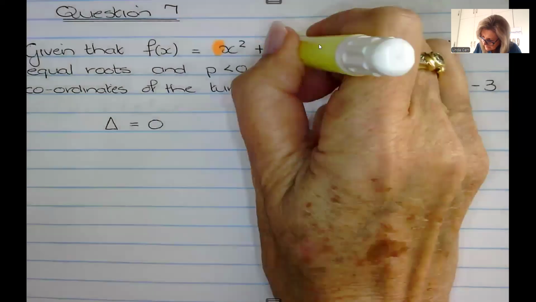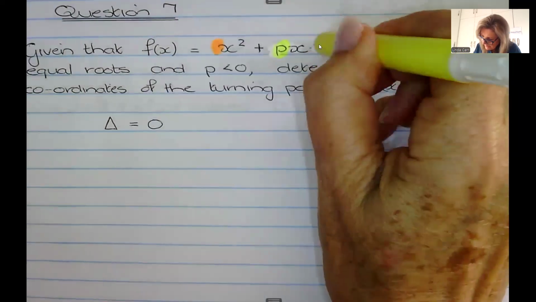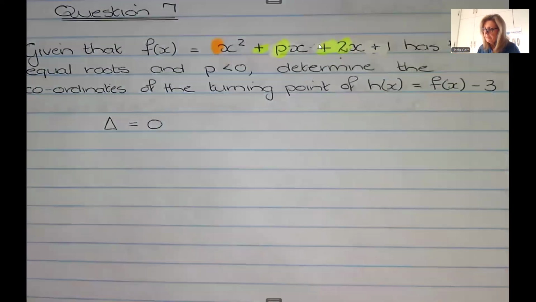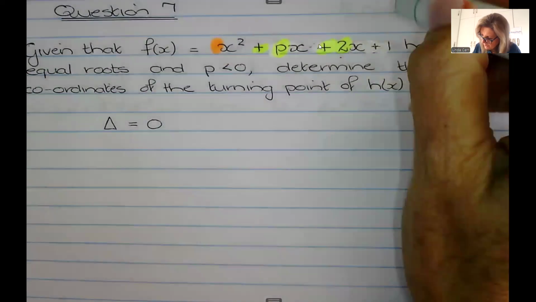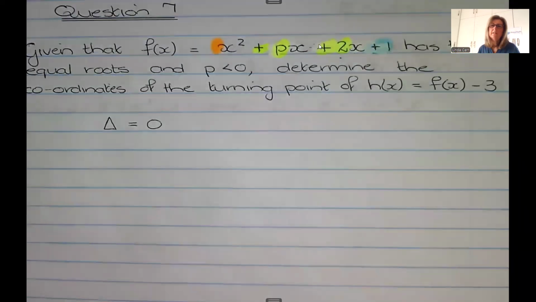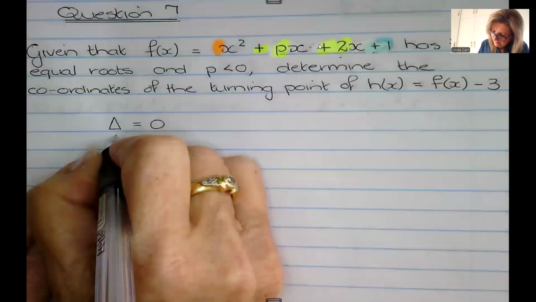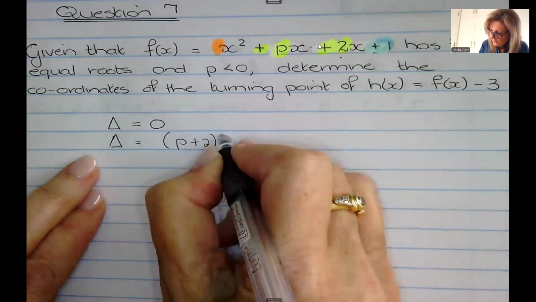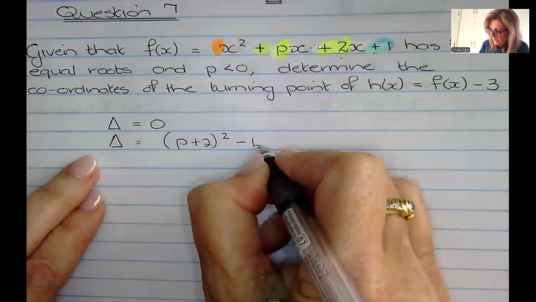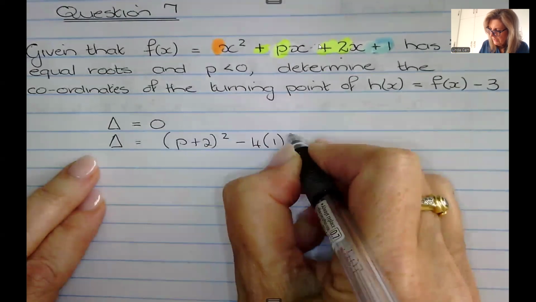Anything that is the coefficient of x is your b. And anything that doesn't relate to x at all is c. So my delta is going to be b squared minus 4ac.